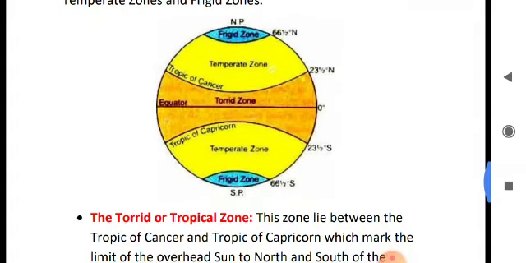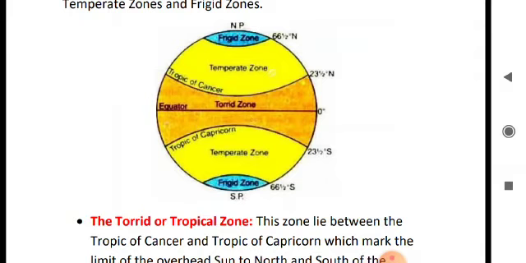And the last one is the frigid zone. The regions from the Arctic Circle to the North Pole and the Antarctic Circle to the South Pole are extremely cold because of slanting rays of the sun. This region has about 9 months of winter during 1 year and remains frozen.